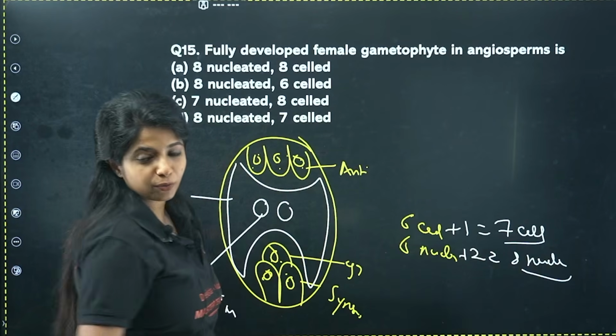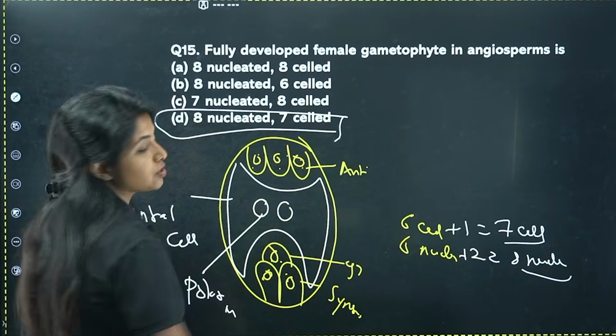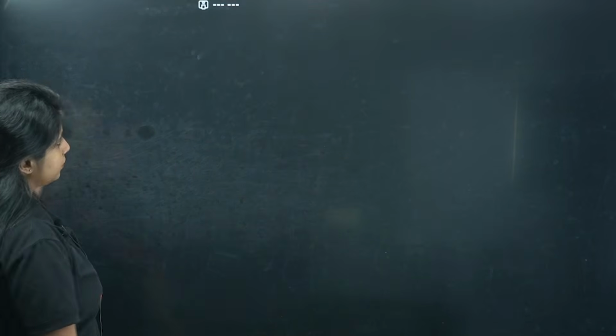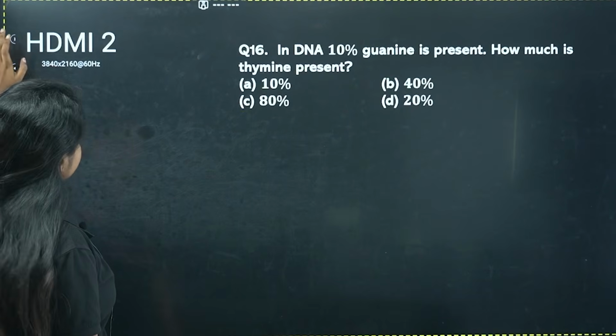One cell has 2 nucleus over here, then that is the central cell. So 7 cell and 8 nucleate condition. So your answer is going to be D. Got it? Perfect. Next question.